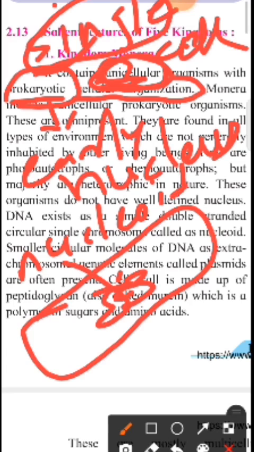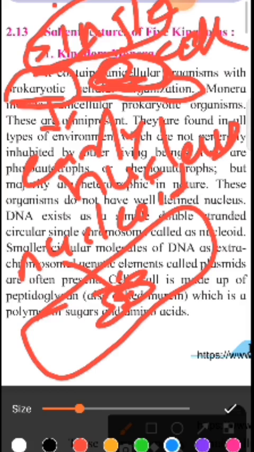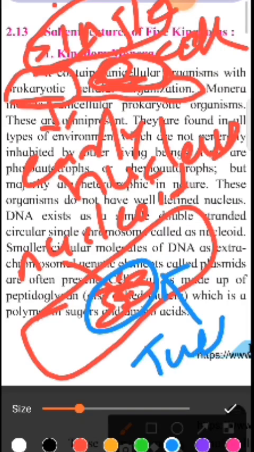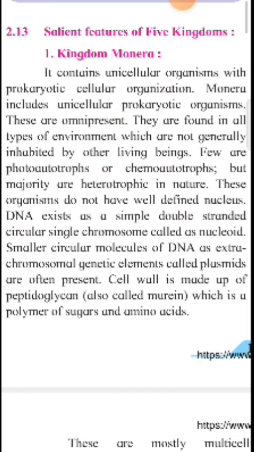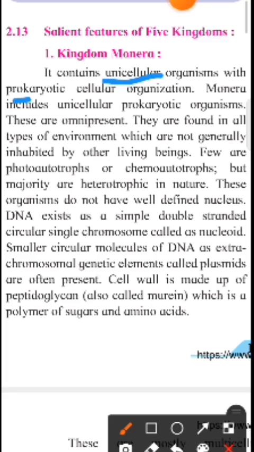But in eukaryotic organisms, their DNA is surrounded by a membrane called the nuclear membrane, and this type of nucleus is called a true nucleus. A true nucleus is present in eukaryotic cells. Eu means true. In this way, kingdom Monera contains unicellular and prokaryotic organisms.